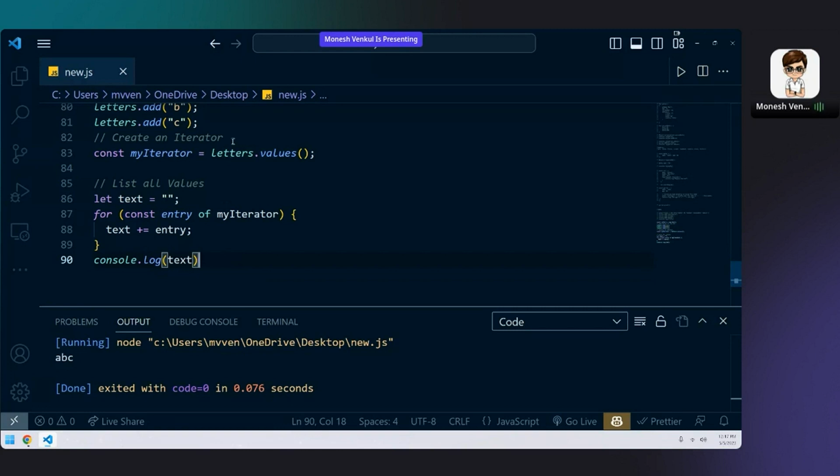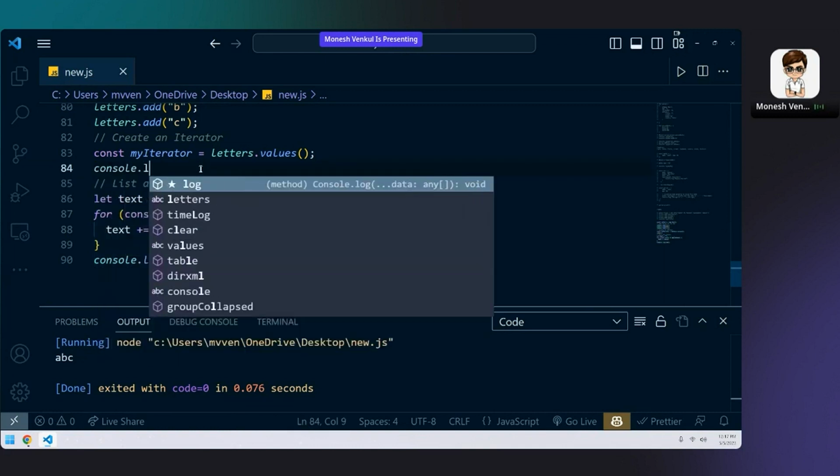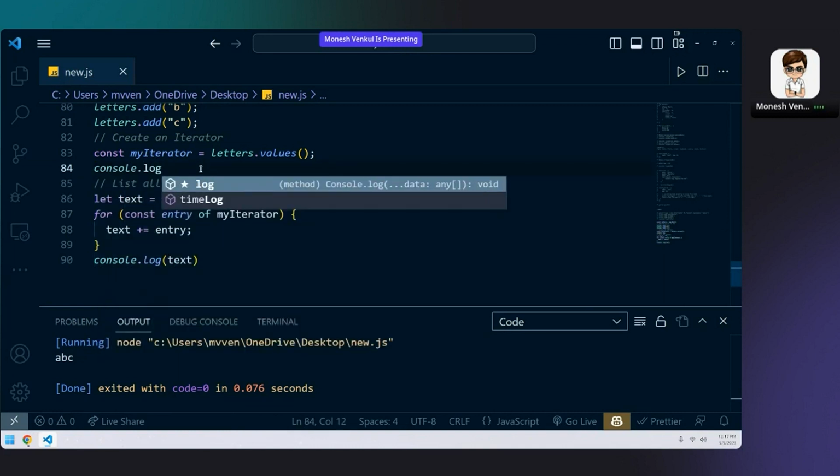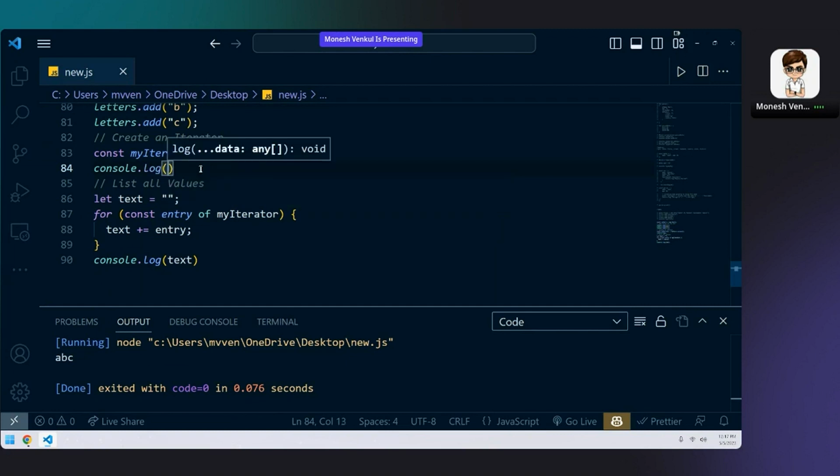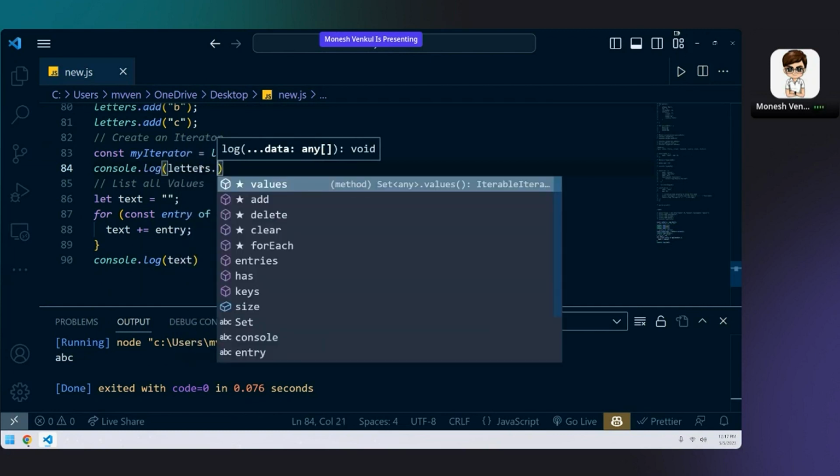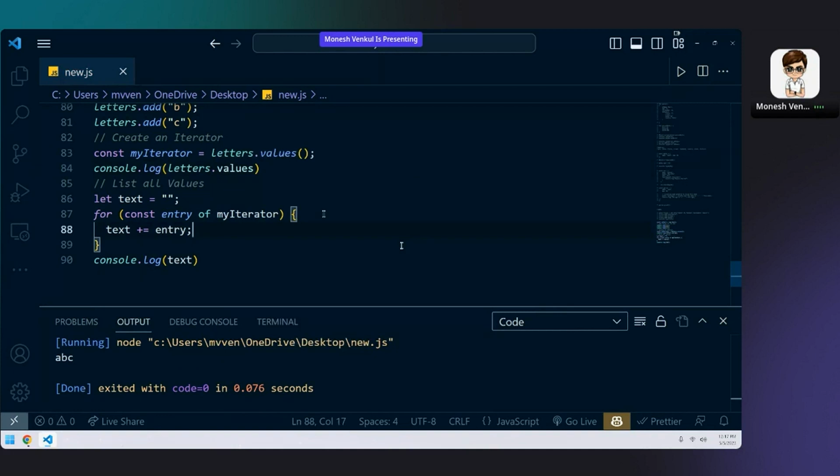So we use this letters dot values. This letters dot values is nothing but it just takes all the values and gives them to you. Or else I'll directly show letters dot values instead of all these things. So console dot log letters dot values. Yeah.